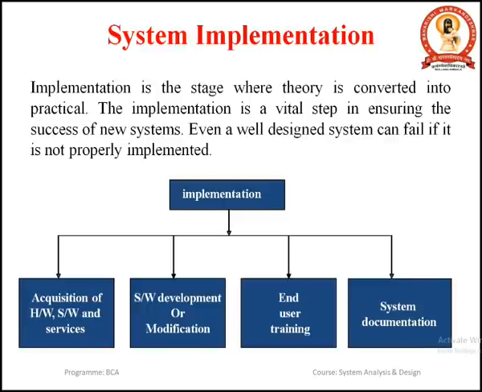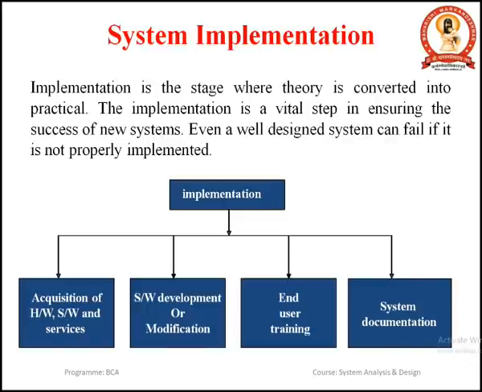If the system is not implemented properly, there are chances that the system will fail. So, all the 4 steps are very crucial during the system implementation, like acquisition of proper software, hardware and services, software development if needed, and the modification of the existing system, and the end user training.